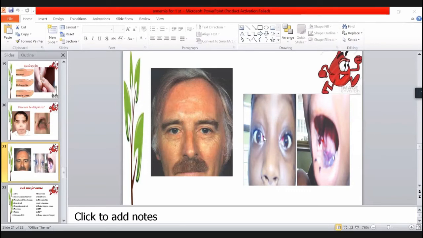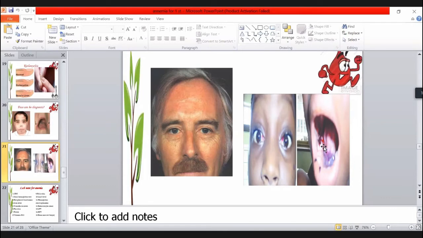The redness of eyes. It's not that redness. Redness of the eyes is commonly generalized. If you look at the eyes of this patient, bluish in color. Bluish is the tongue here, not the eyes. There is a red spot at the inner canthus of the eyes. These are hemorrhages. Sometimes the anemic patient will have subconjunctival hemorrhages like this.